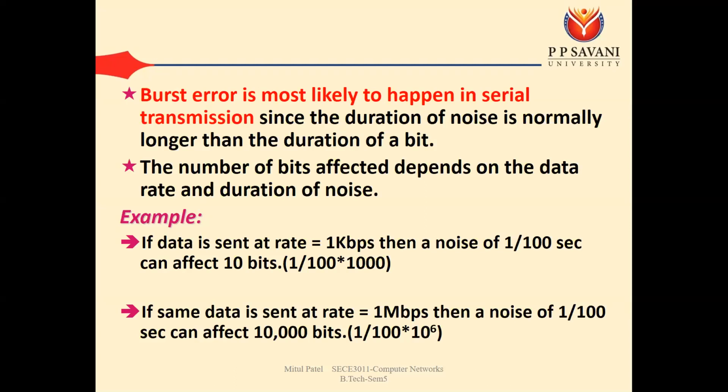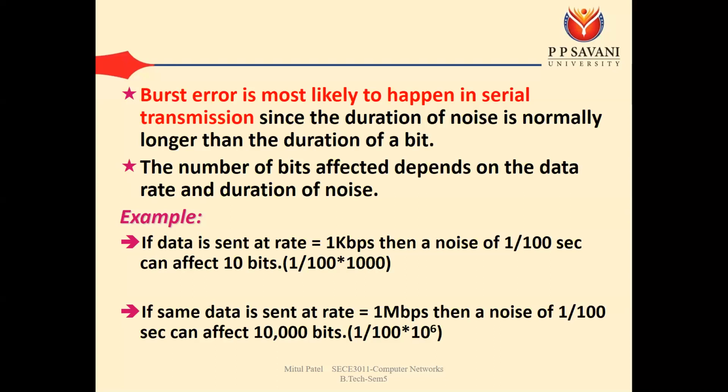We have the duration of noise as 1 upon 100 second, so to see how much effect it has on 1000 bits, we multiply 1000 bits with 1 upon 100 second. 1000 into 1 upon 100, so the value is 10. If your data is transferred at 1 kbps and noise of 1 upon 100 second is introduced, it will affect 10 bits.